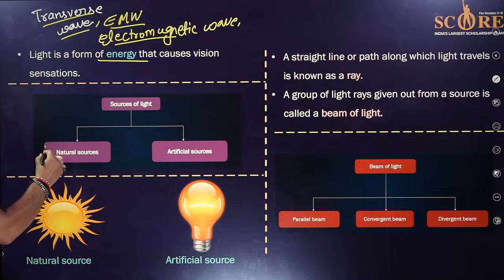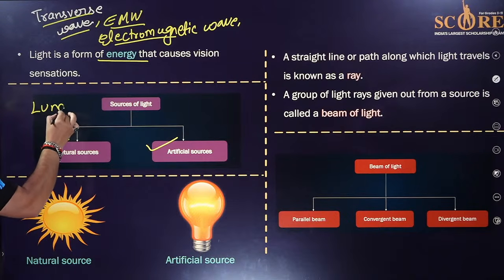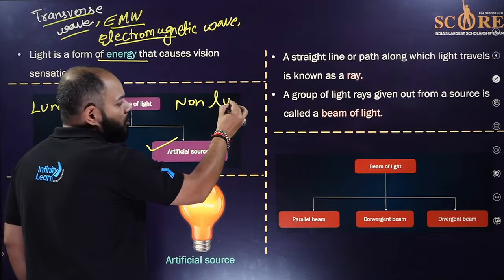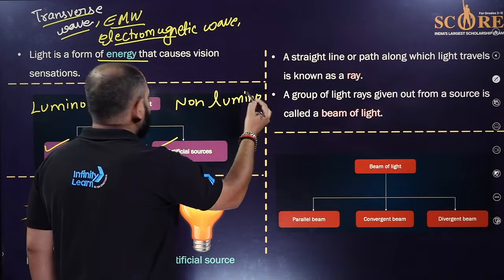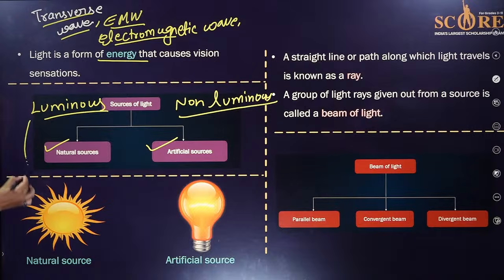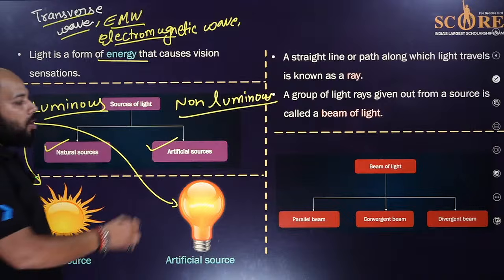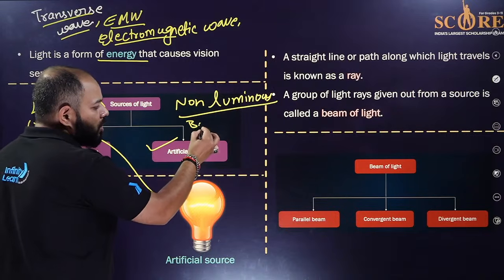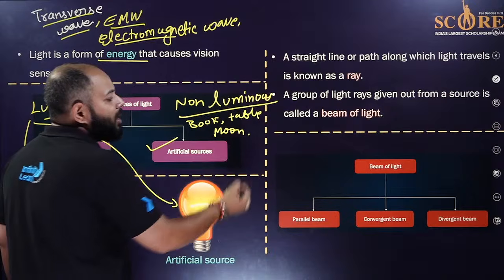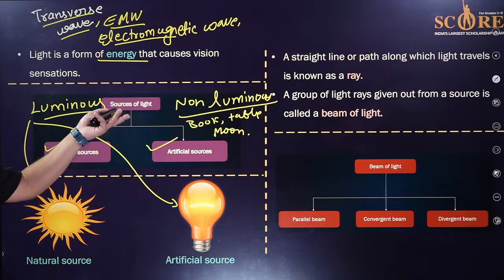So sources of light: we have natural sources, we have artificial, and we have luminous and non-luminous also. I think you all know about luminous and non-luminous. For example, the sun and the bulb are luminous. Anything like a book, table, or moon is non-luminous. These show light because of reflection from a source somewhere.